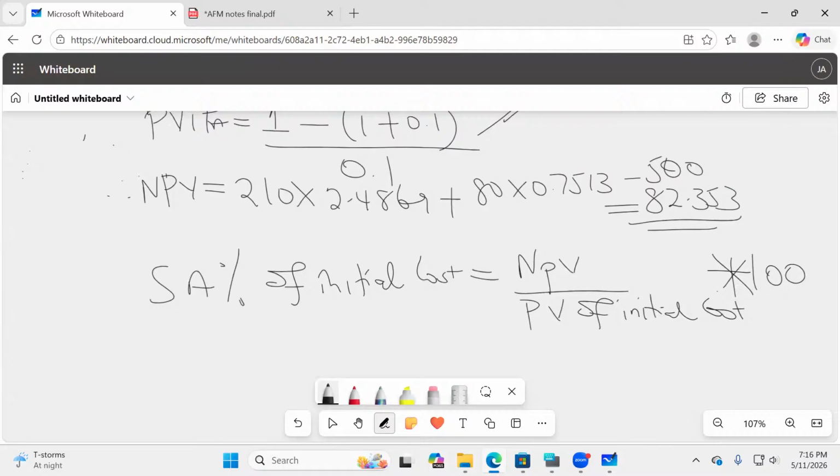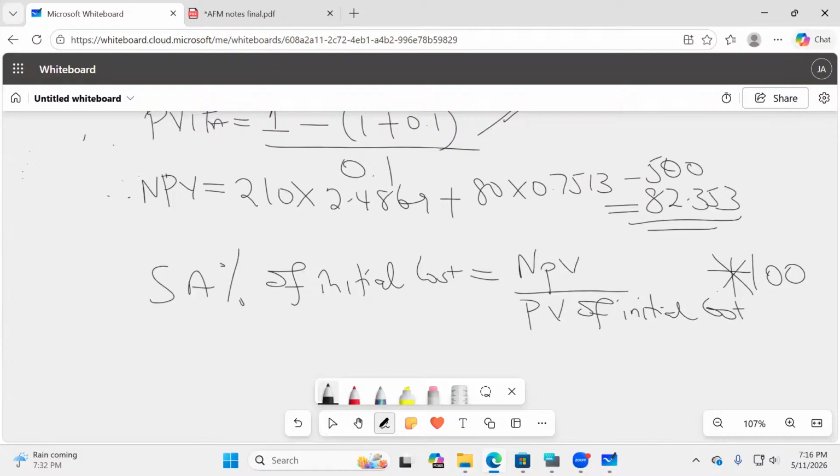So I would want you guys to tell me, what is the initial cost in this question? 500. What is the present value of that initial cost? It is still 500, because the initial cost is in the card. That is never discounted.